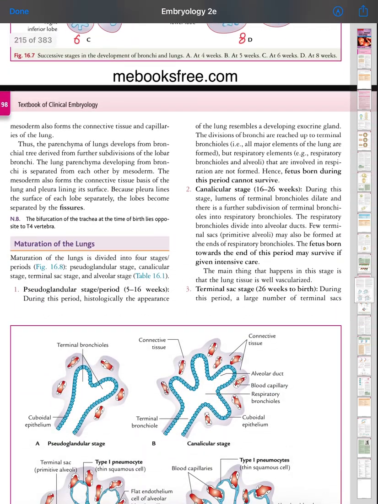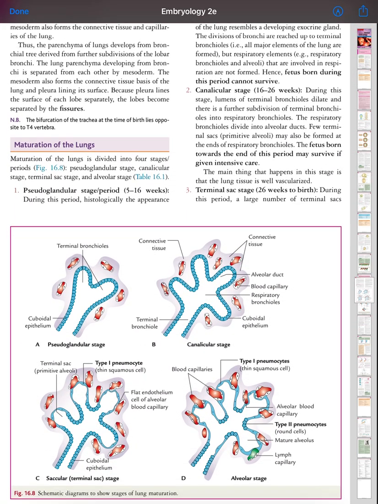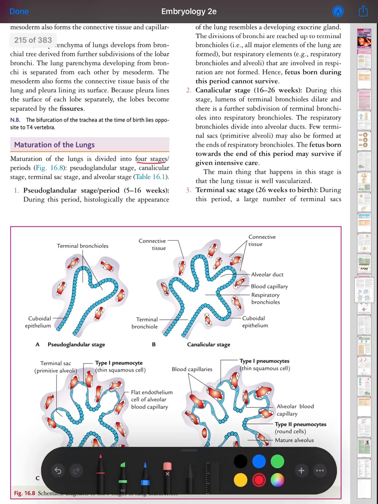Now come to the maturation of the lung. Maturation of the lung is divided into 4 stages: pseudoglandular stage, canalicular stage, terminal sac stage, and alveolar stage. The pseudoglandular stage is from 5 to 16 weeks.